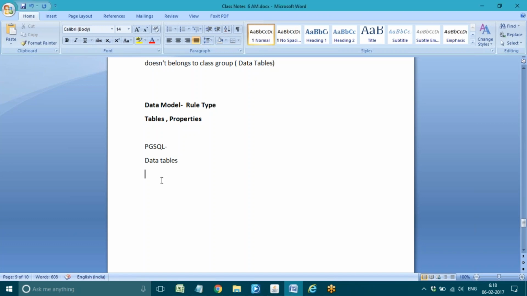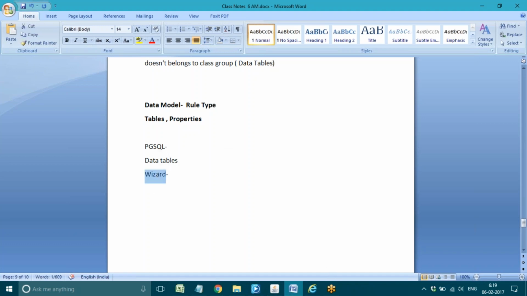For adding tables also we have a wizard. Okay, the data model wizard is available. By using that wizard, we can give all the information and generate the tables. Okay. So let's see one example first of all directly: how to open the wizard, how to add the information and how to generate the tables in the application.